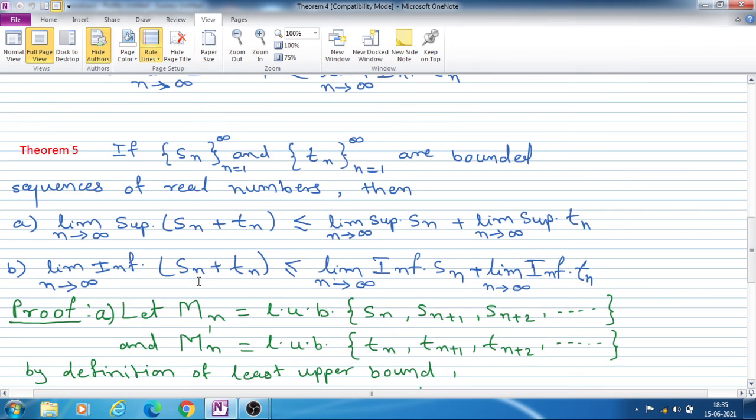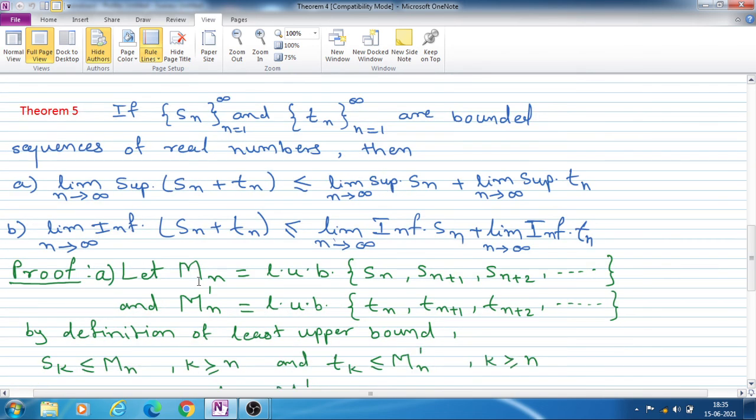Now we see next theorem, that is theorem 5. Here also two sequences are sequence Sn and sequence Tn, bounded sequences of real numbers, and we have to show that first, limit superior of addition of these two sequences is less than or equal to addition of their separate limit superior of Sn and limit superior of Tn.